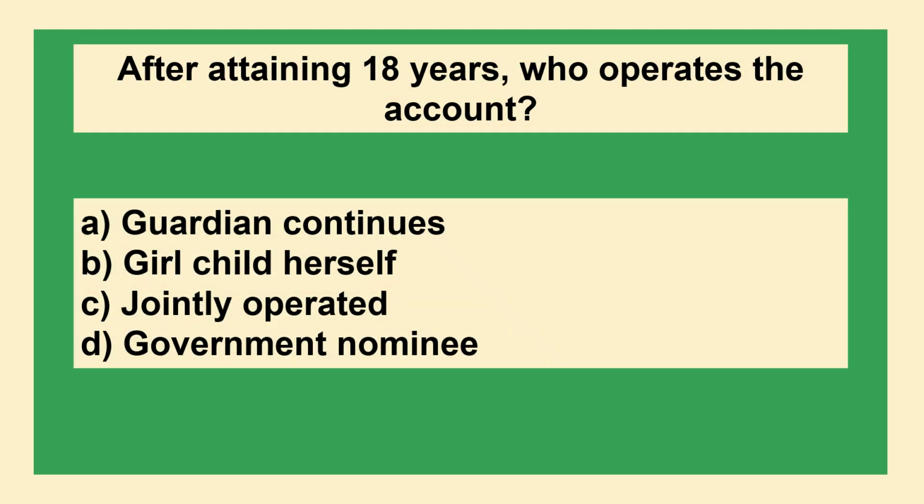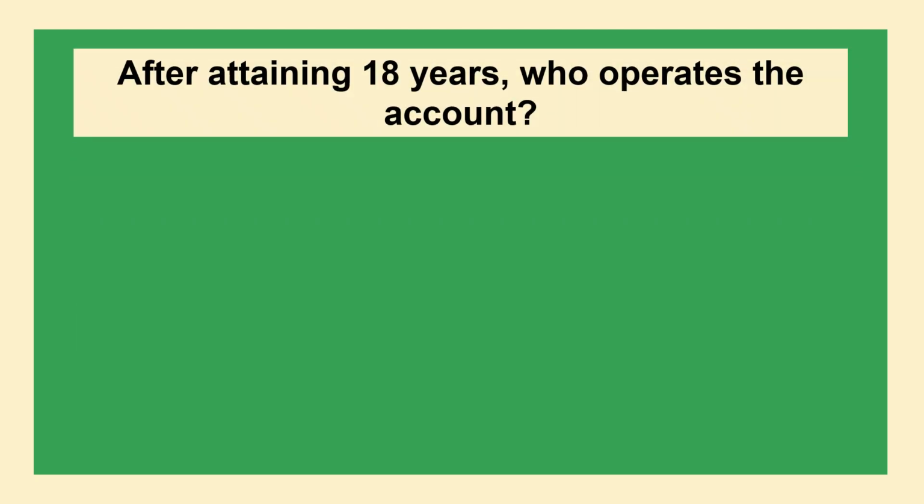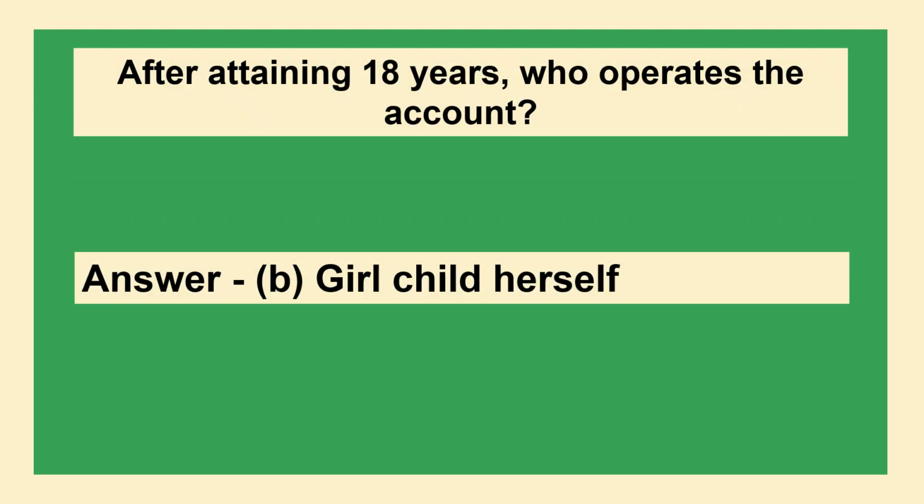After attaining 18 years, who operates the account? Option A, guardian continues. Option B, girl child herself. Option C, jointly operated. Option D, government nominee. The answer is option B, girl child herself.